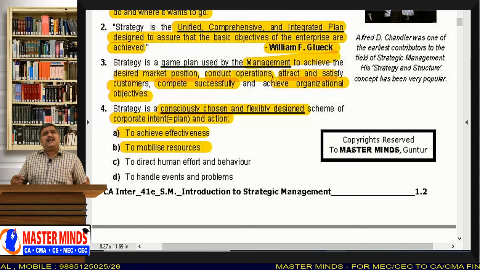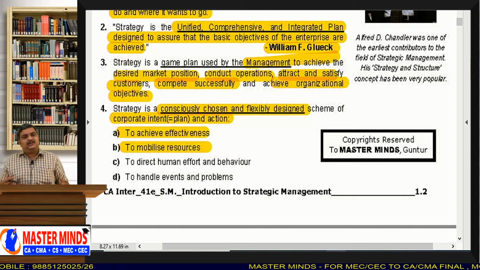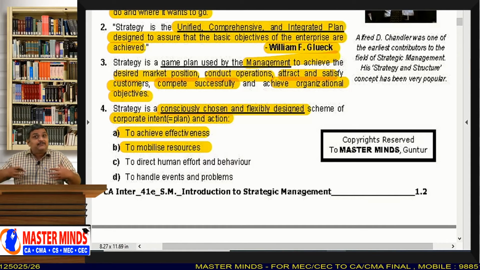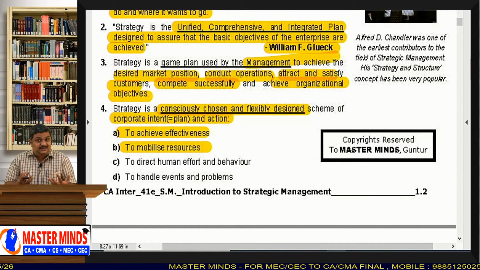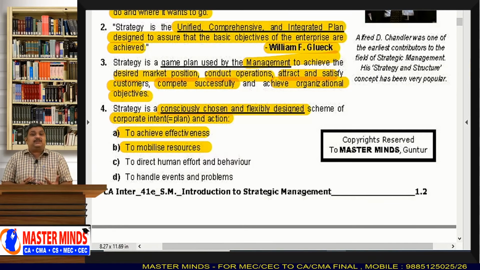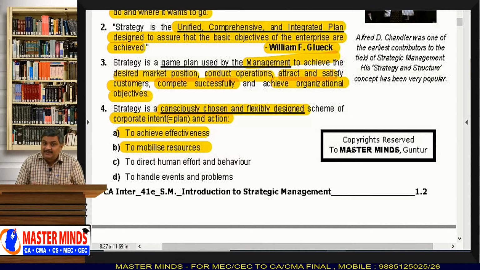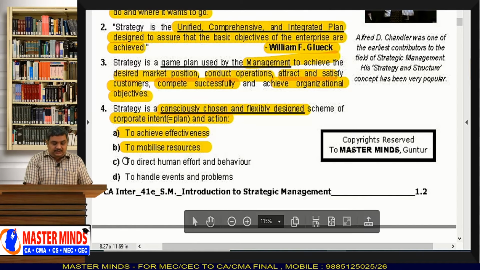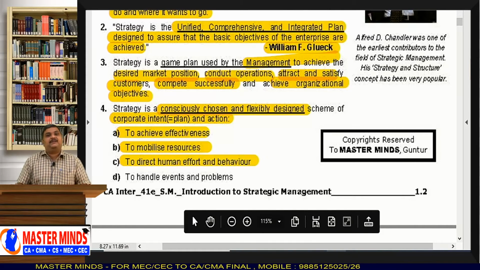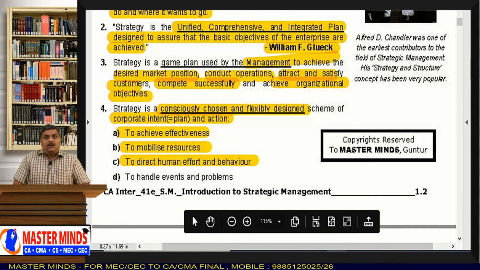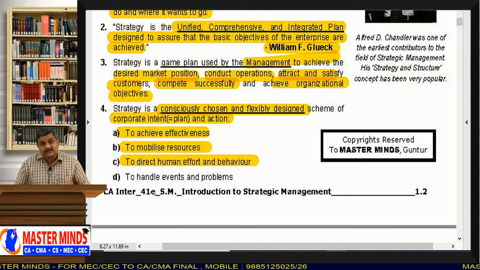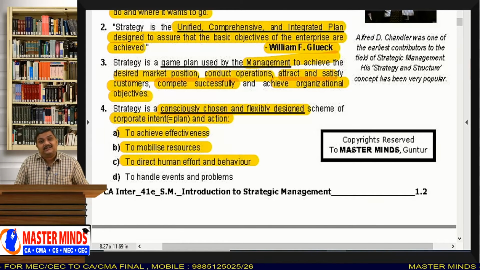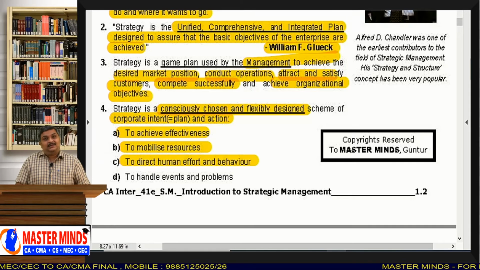And to mobilize the resources. A business has a lot of resources: financial, human, marketing. You have to mobilize those resources in a perfect manner, and for that you require a strategy. And to direct human effort and behavior. See, we work hard, we work a lot, but there should be a direction, a path.